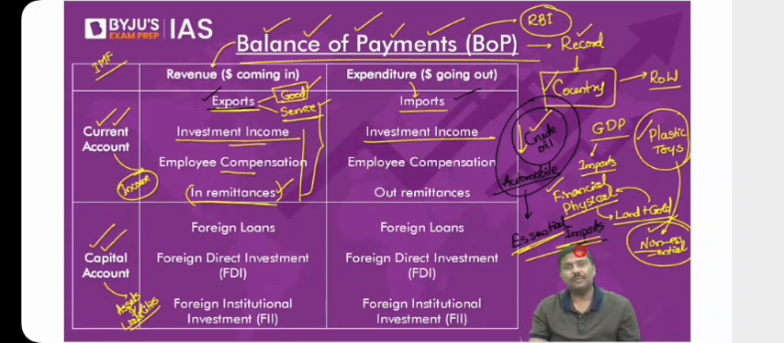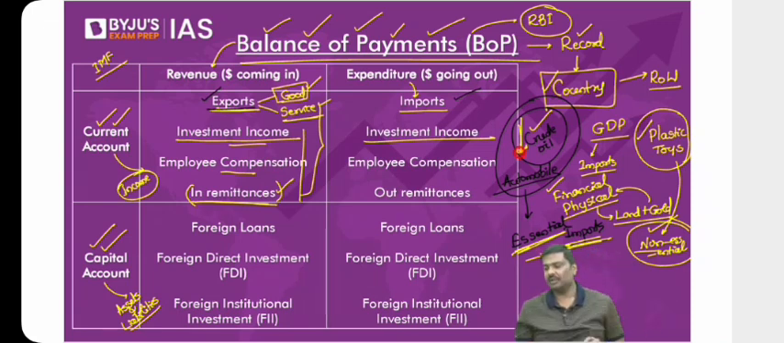So non-essential imports, you don't require them, control them. What about essential imports? You require them, but implement certain policies so that over a period of time, even the dependence on these essential imports will automatically come down. Okay, that is the basic idea of controlling trade deficit. This is how you control trade deficit.